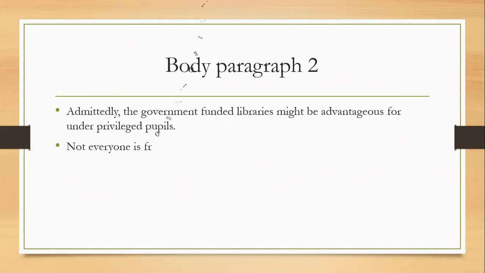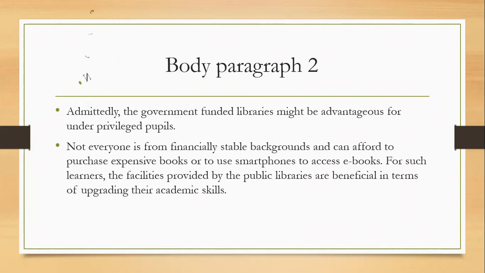Then we need to say how it can be useful. So we have written that not everyone is from financially stable backgrounds and can afford to purchase expensive books or to use smartphones to access ebooks. Yes, this is a completely acceptable situation because not everybody is from a financially capable background, so they cannot afford to purchase expensive books or smartphones to access ebooks.